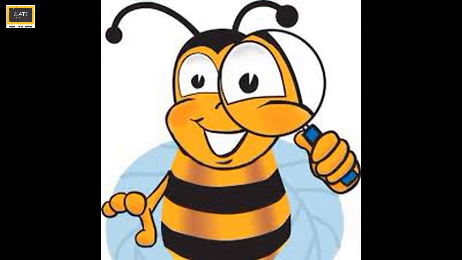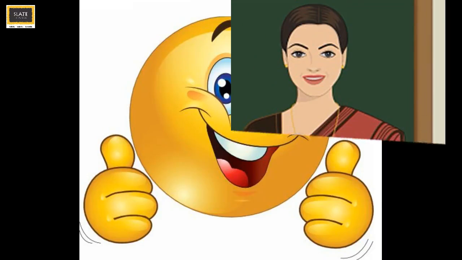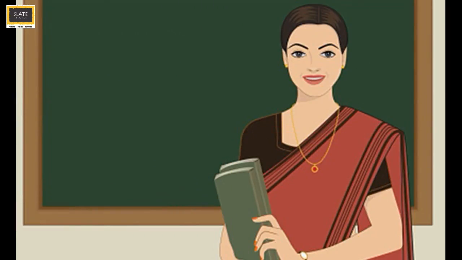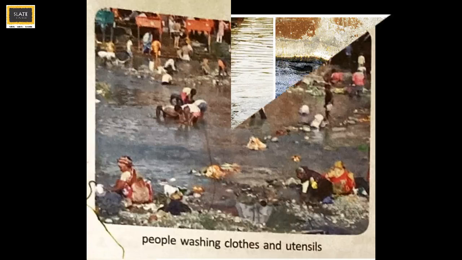Now Slaters, if you carefully look at all these different ways in which water is polluted, you will see that there is one common factor in all of these. Did you all find that? Correct. Humans. Humans play a major role in causing water pollution. Human activities can affect the quality of our water environment.